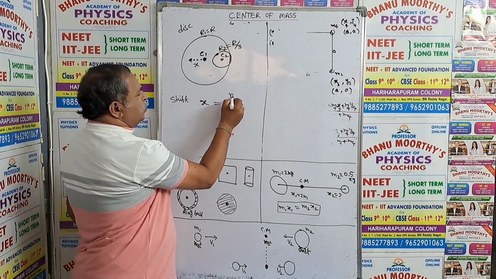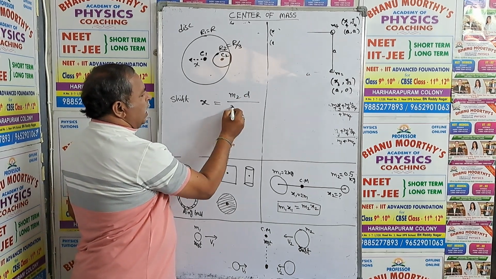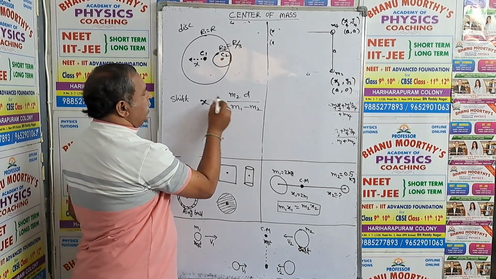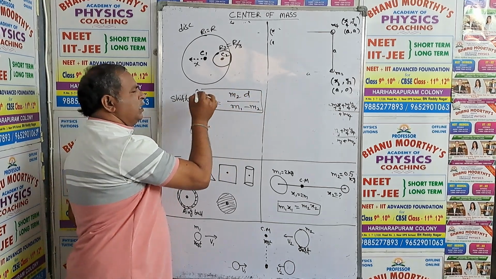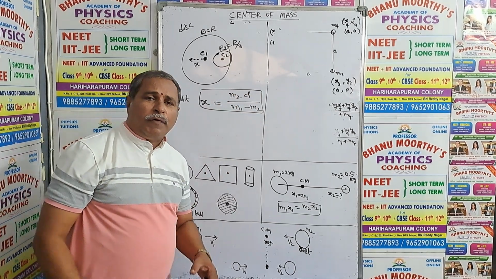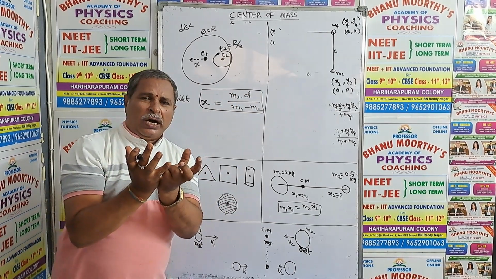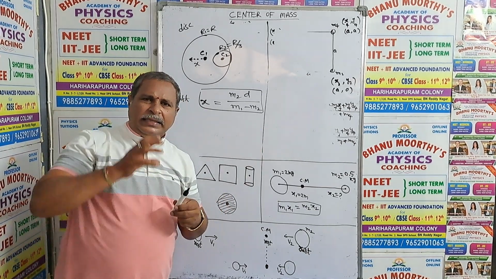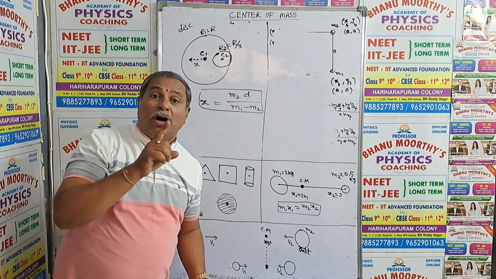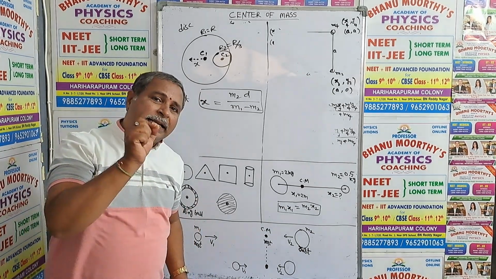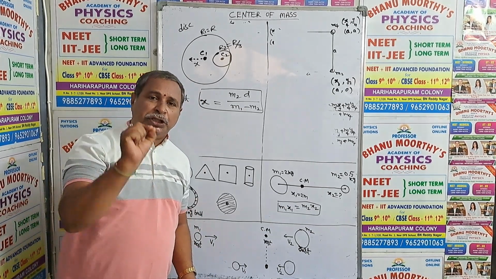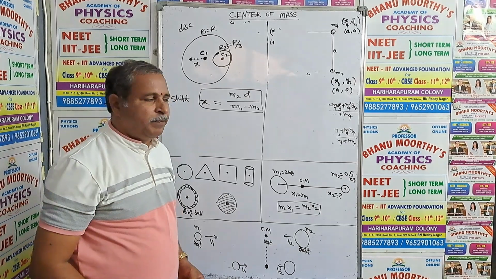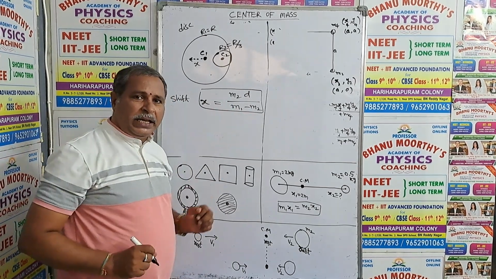That is m2 into d over m1 minus m2. My dear students, remember this general formula. From a disc of radius R, a smaller circular portion of radius R by 3 is removed, then the center of mass will be shifted in the opposite direction by distance x, which is m2 d by m1 minus m2.